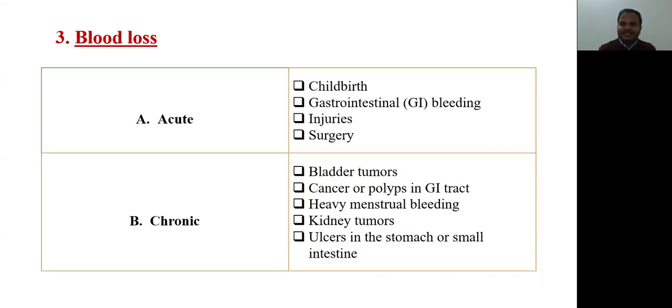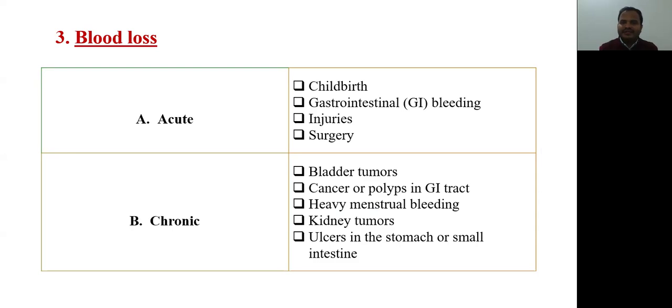We have seen the extrinsic factors causing red blood cell destruction, and intrinsic factors causing red blood cell destruction. Now we have come to the third part of the etiological classification of anemia, that is blood loss. Blood loss is a very important part of anemia. It can occur acutely or chronically.